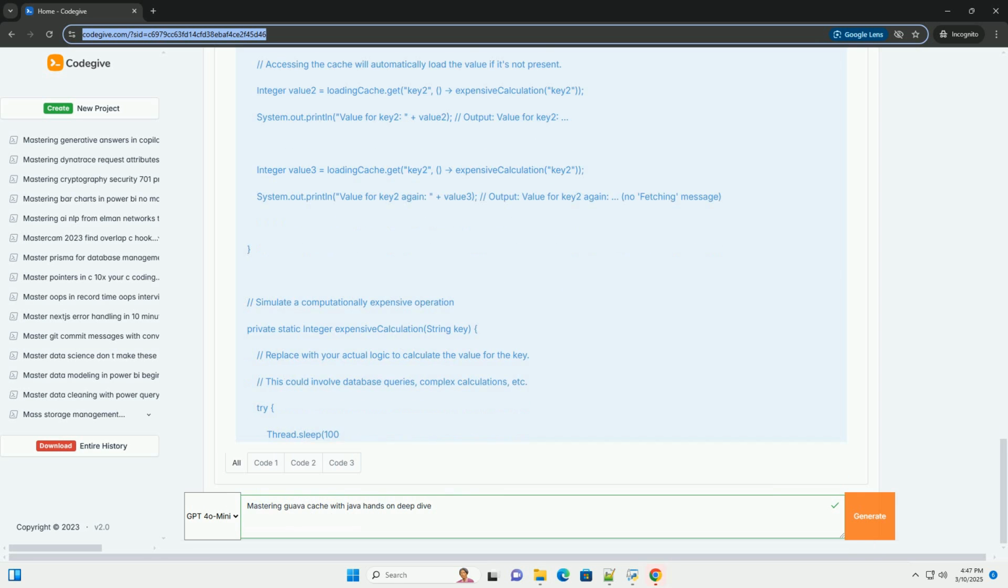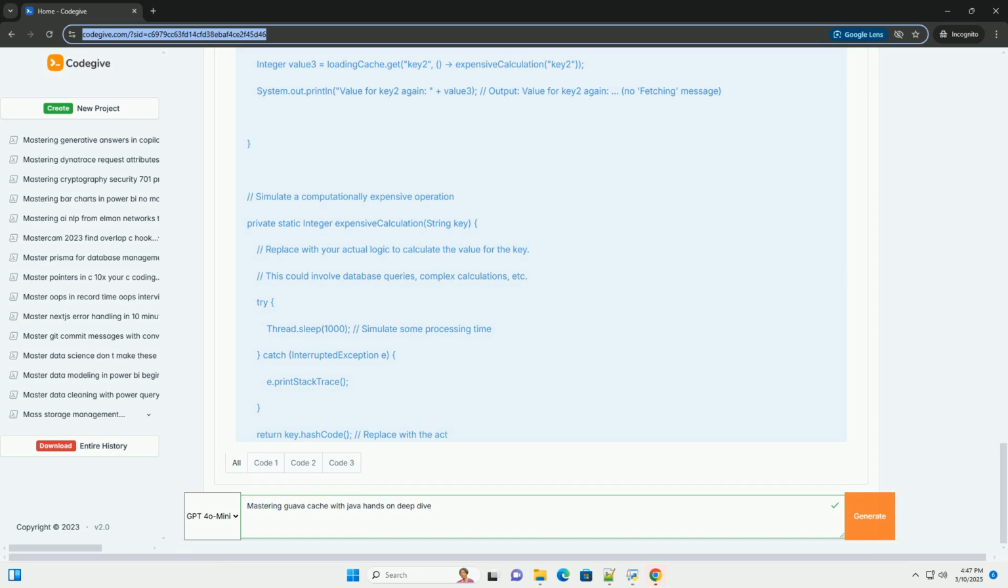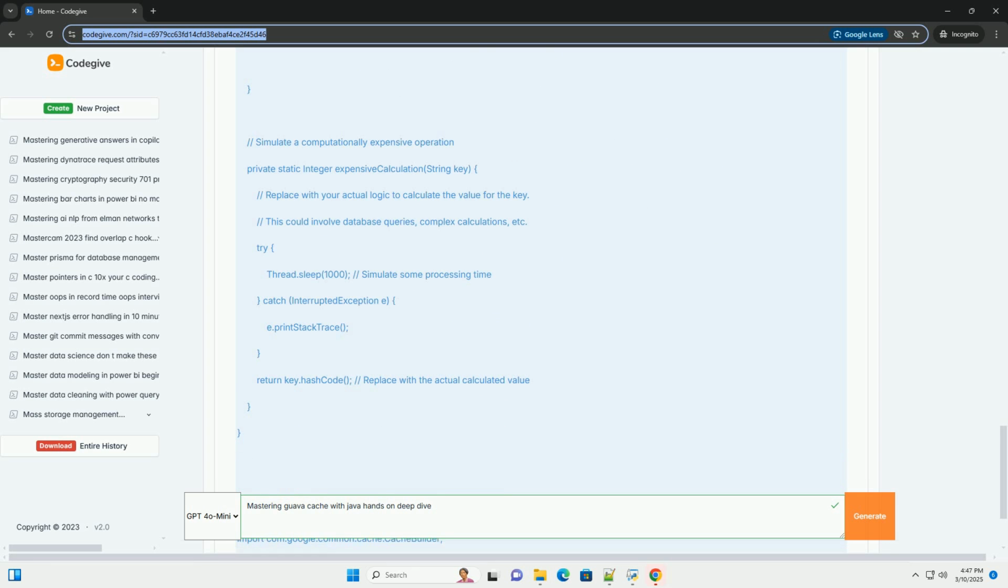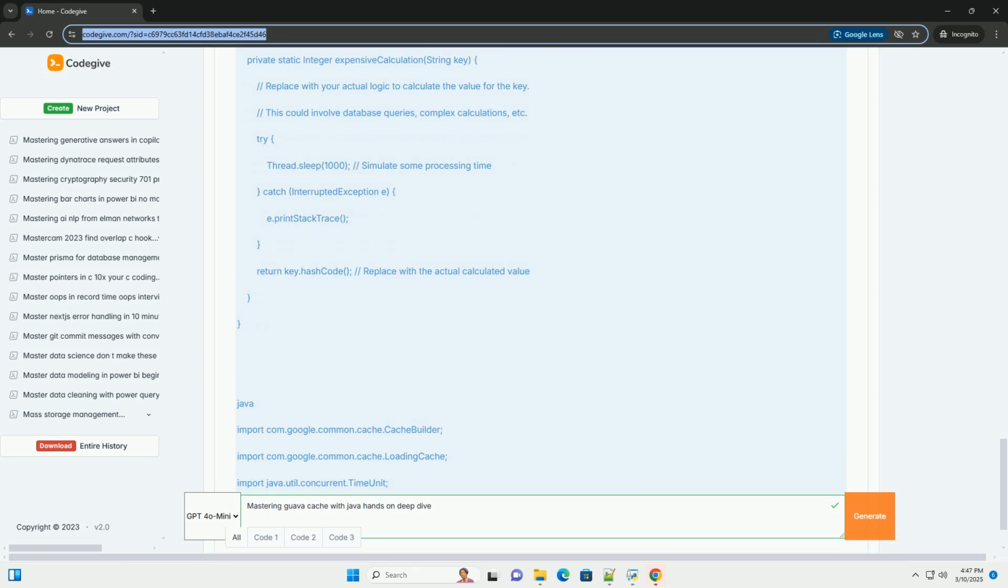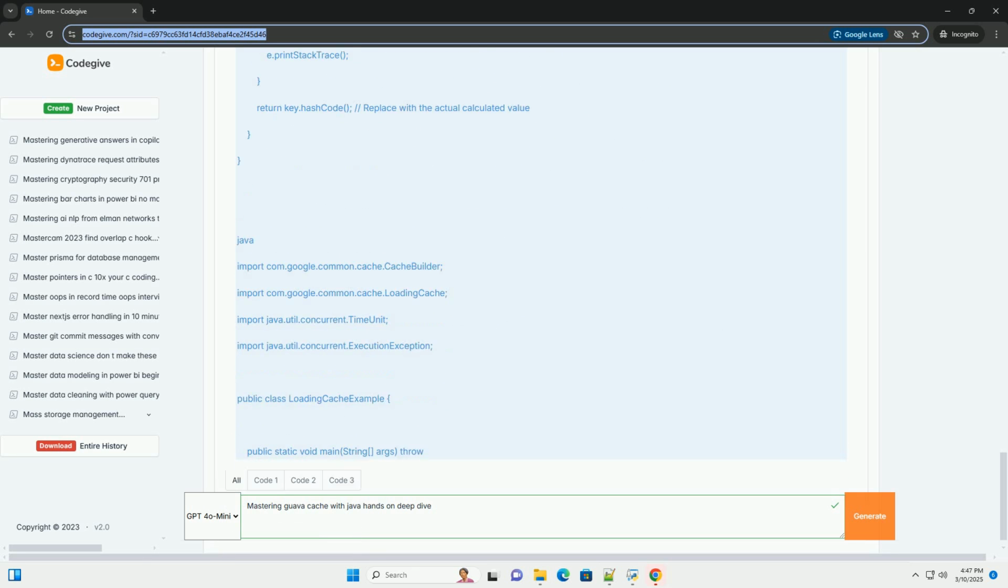Prerequisites. 1. Java development environment. Java 8 or later is recommended. 2. IDE, optional: Eclipse, IntelliJ IDEA, or any other Java IDE. 3. Maven or Gradle for dependency management. Step 1, adding the Guava dependency. If you are using Maven, add the following dependency to your pom.xml file. If you are using Gradle, add the following dependency to your build.gradle file. After adding the dependency, make sure to update or refresh your project to download and include the Guava library.